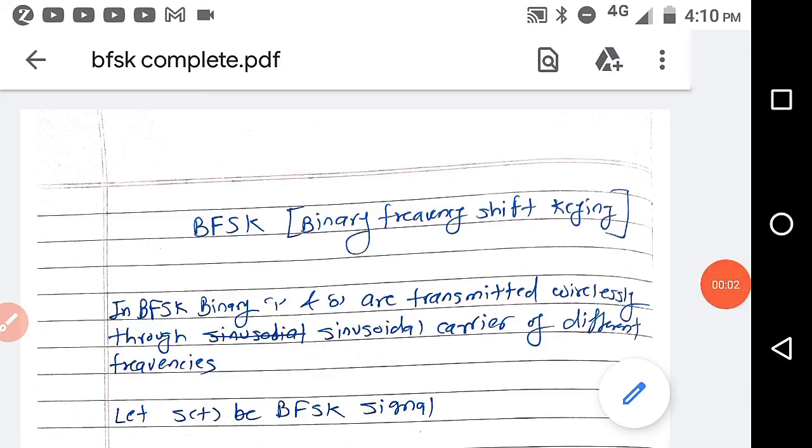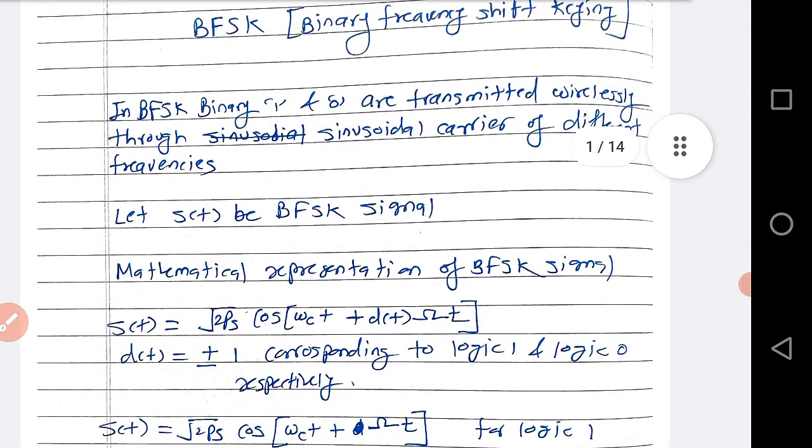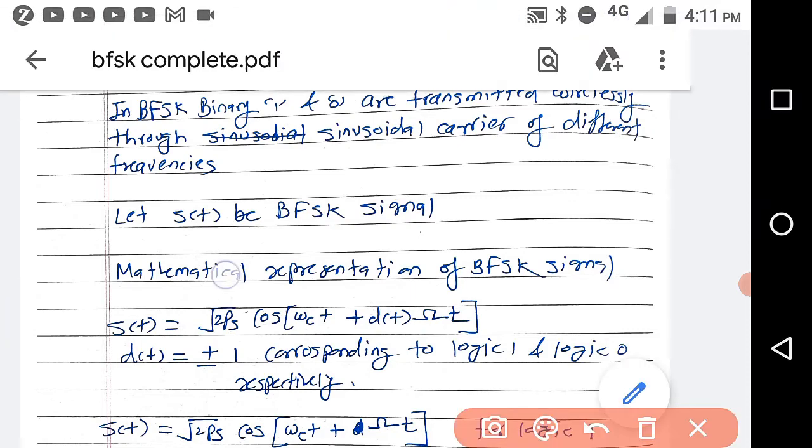In this video, we will see about binary FSK, that is BFSK. In BFSK, binary 1 and binary 0 are transmitted with sinusoidal carriers of different frequencies. Let s(t) be the BFSK signal. The mathematical representation for the BFSK signal is s(t) = root 2 Ps cos(omega c t + d(t) omega t).